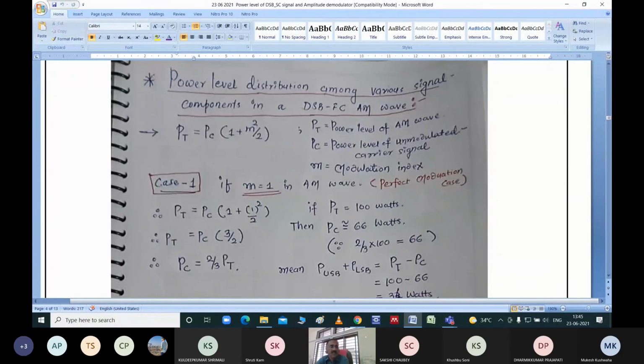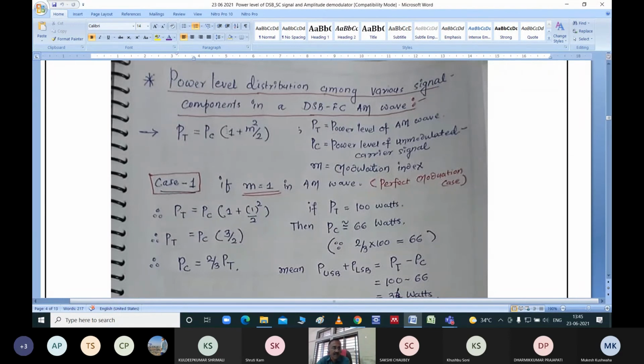Now we will consider different cases. As I have said, if the modulation index value is different for more than one modulated signal, then how much power level distribution will be there? I think this discussion will make it clear what that equation was saying. Can I say that this equation is a simplification of that thing?